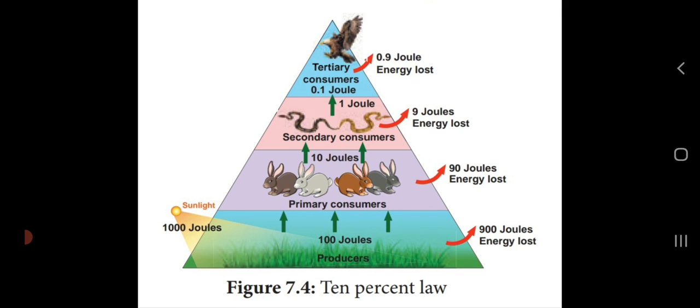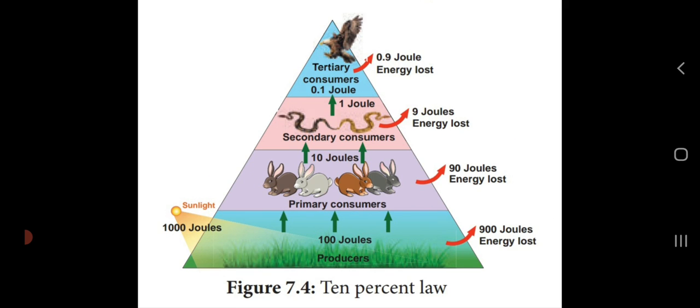Energy is lost. Then these producers are eaten by the primary consumer or herbivorous animal. They utilize only 10 joules, and the remaining 90 joules are liberated in the form of heat.